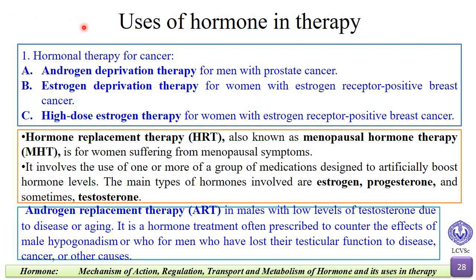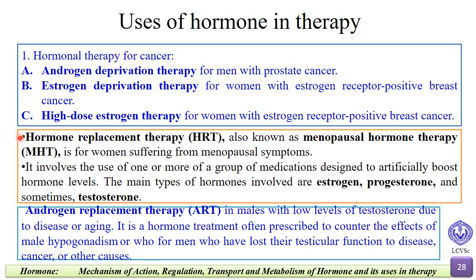Now let us see the uses of hormone in therapy. Hormonal therapy for cancer. Number A. Androgen deprivation therapy for men with prostate cancer. Estrogen deprivation therapy for women with estrogen receptor positive breast cancer. High dose estrogen therapy for women with estrogen receptor positive breast cancer.